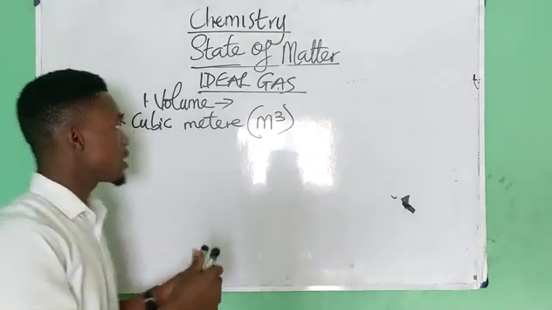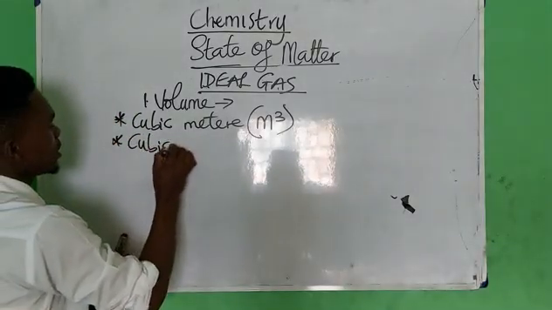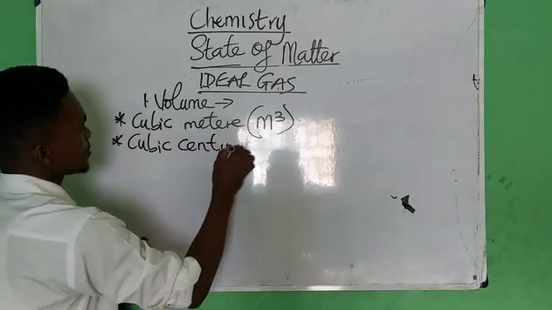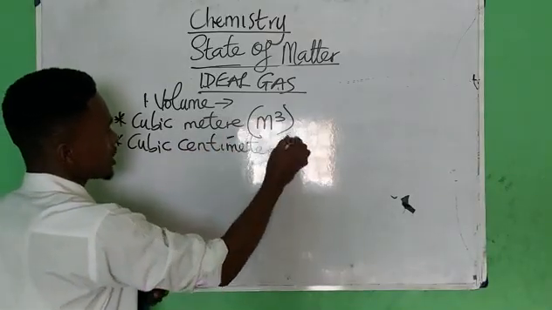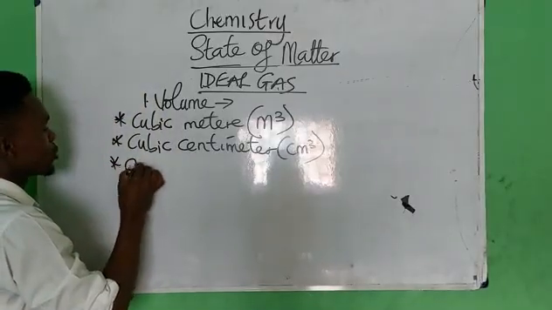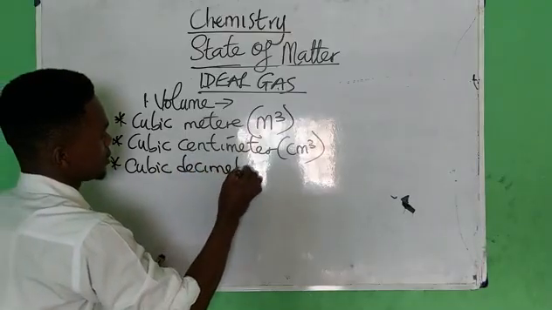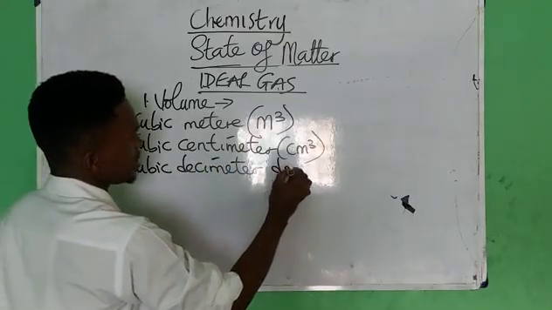They make use of other smaller units such as cubic centimeter, denoted as cm cube. Another one is called cubic decimeter, denoted as dm cube.